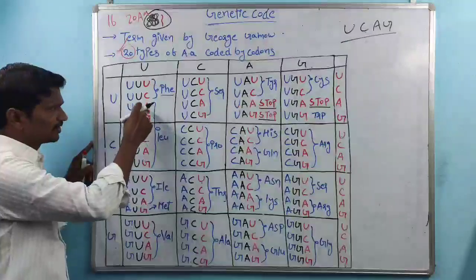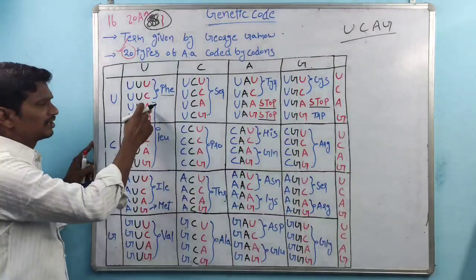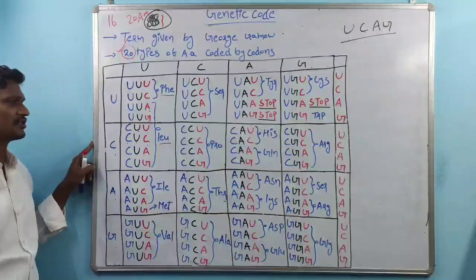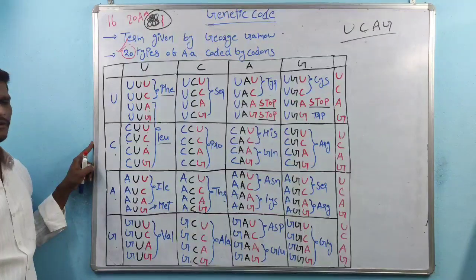Totally 6 codons code for the leucine amino acid.